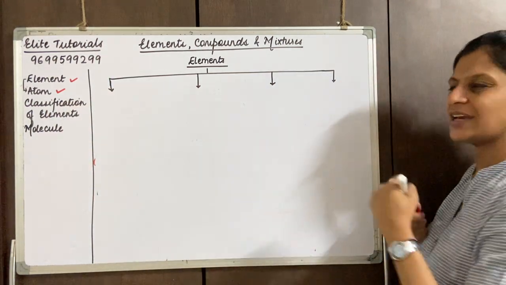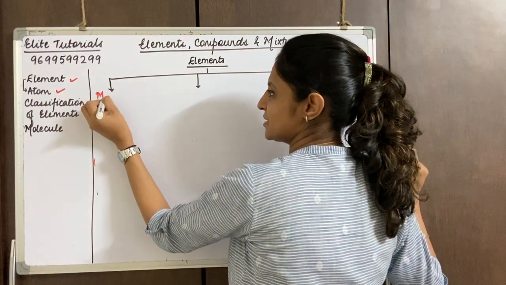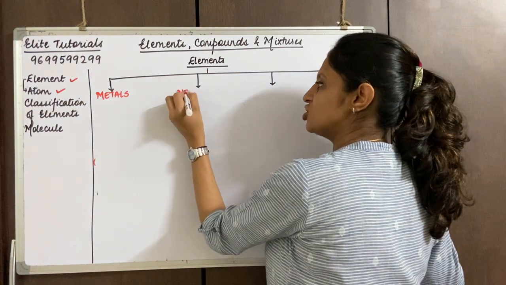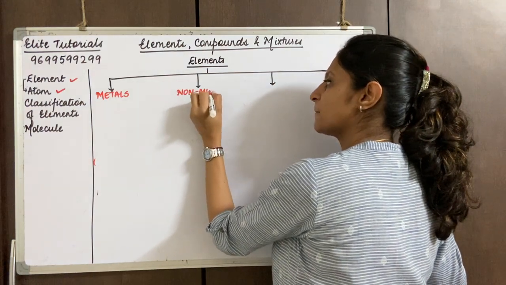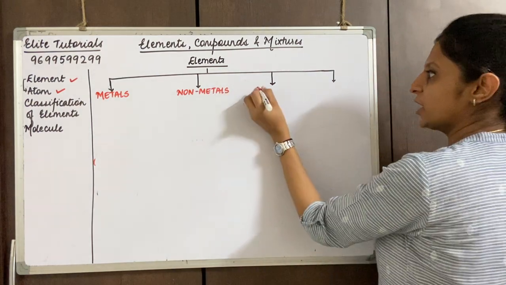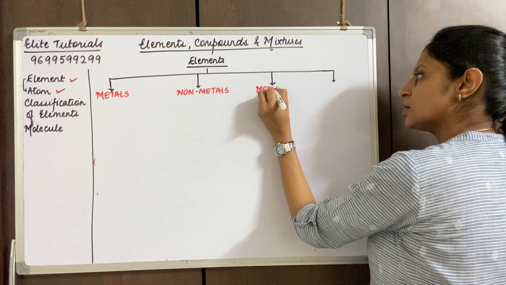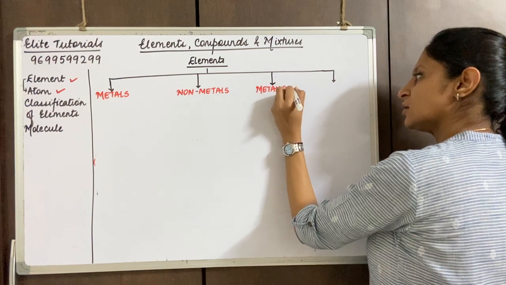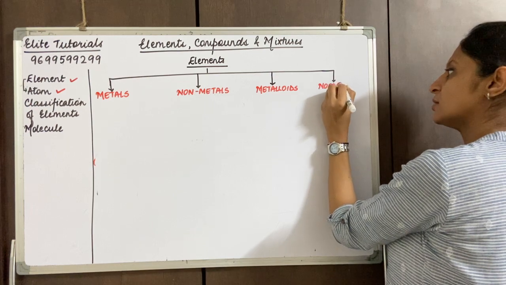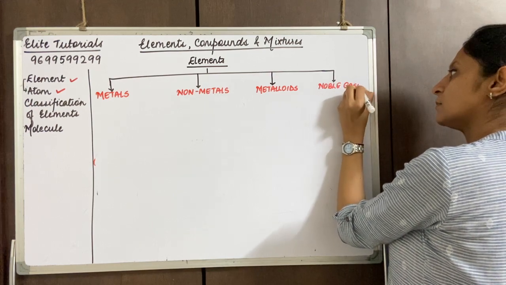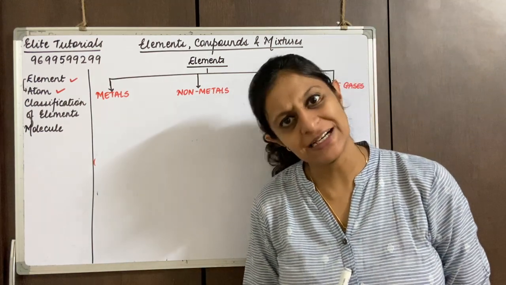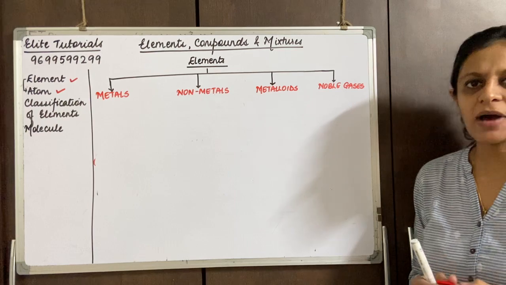The first category of elements is called metals. The second one is called non-metals. The third one is called metalloids. And the fourth one is called noble gases. Noble gases are also called inert gases. So let's go one by one.